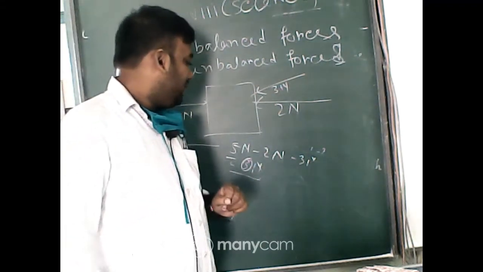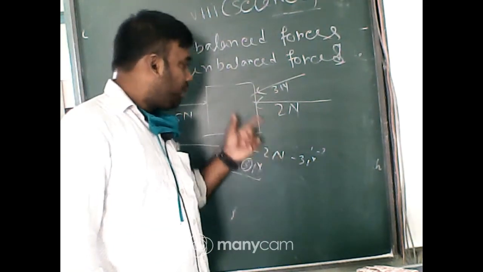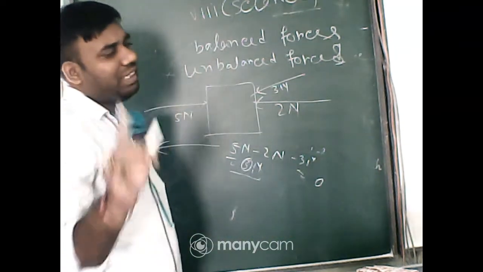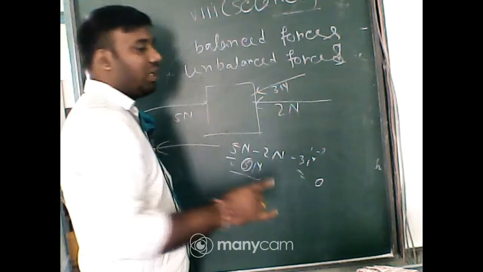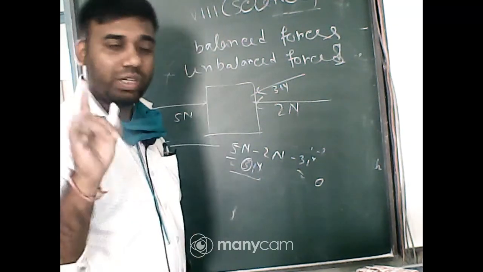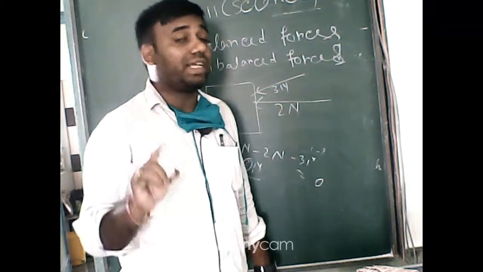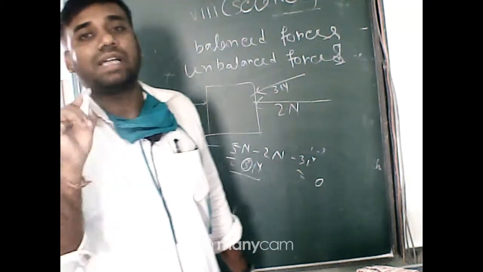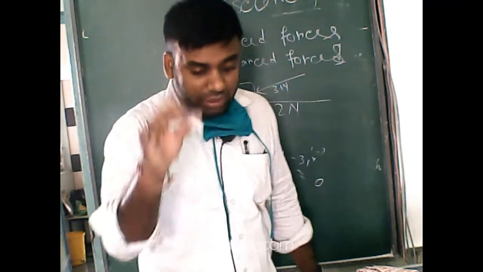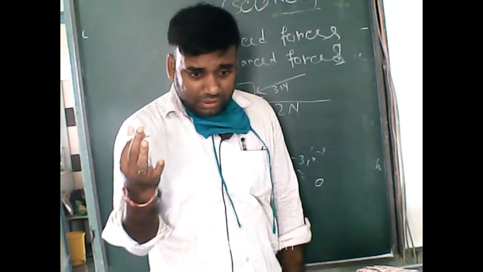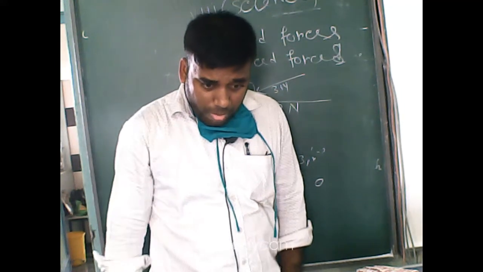The sum of the resultant force is 0, so the total system of force is balanced force. So if the resultant force equals 0, that is balanced force. If the resultant force is not equal to 0, that is unbalanced force. Now my question, yes, net force, yes beta, net force.